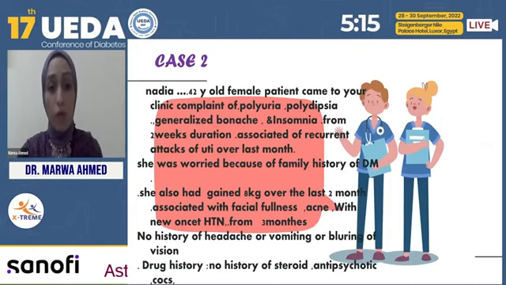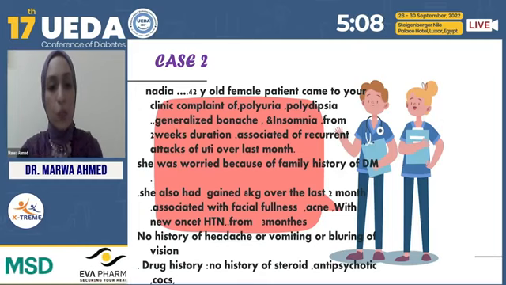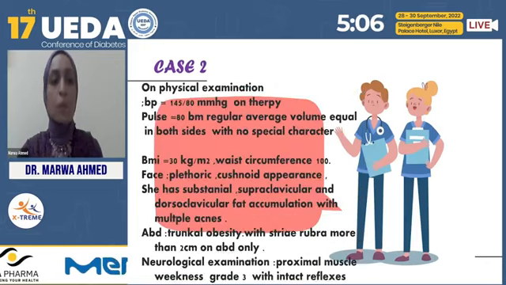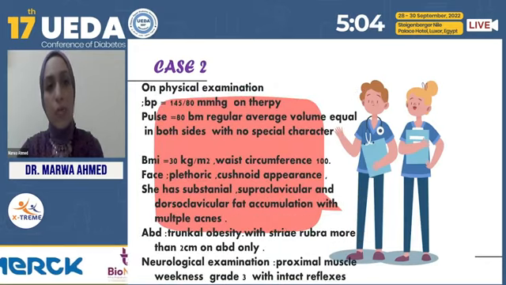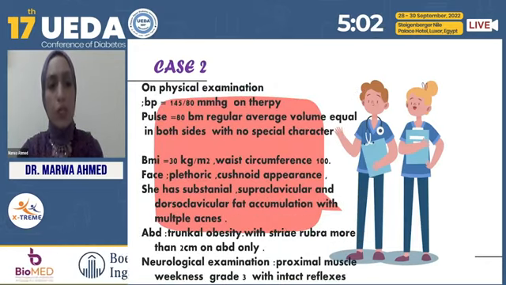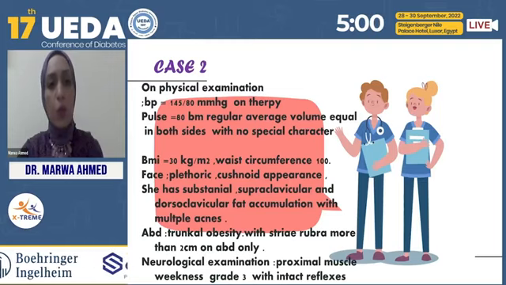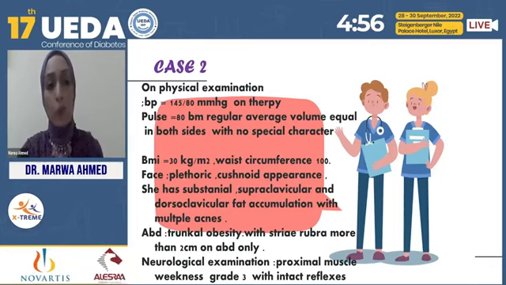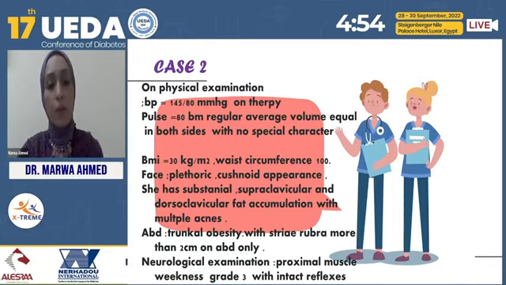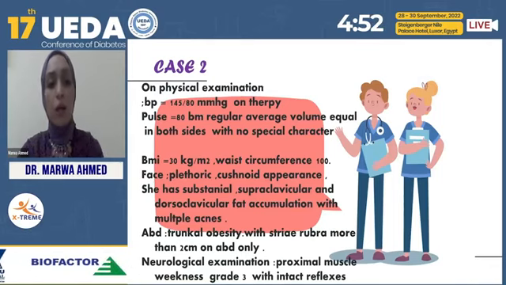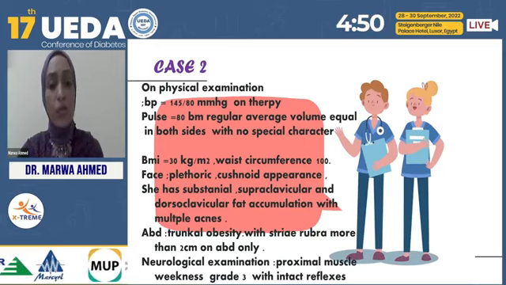No history of headache, vomiting, or blurring of vision. In the drug history, no history of steroid, antipsychotic, antidepressant, or COC. On physical examination, the blood pressure is slightly high, 145 over 80 millimeters mercury on antihypertensive therapy. The pulse is normal. BMI is high, obese patient, 30 kilogram per square meter, and waist circumference is 100.